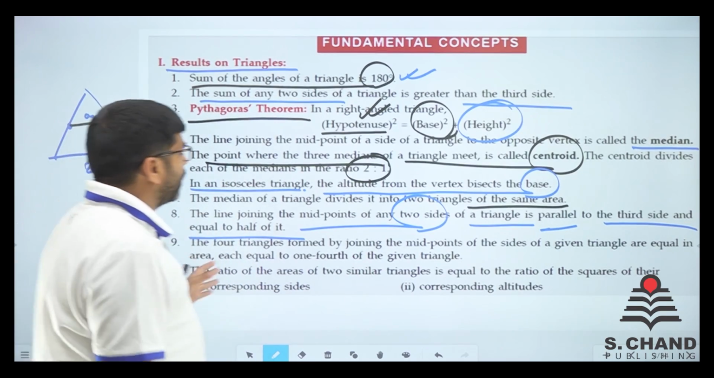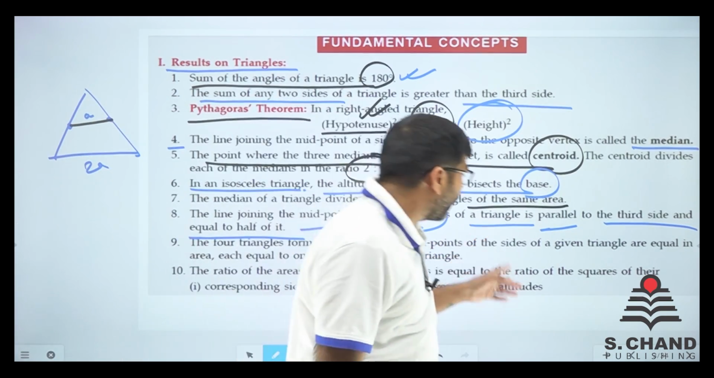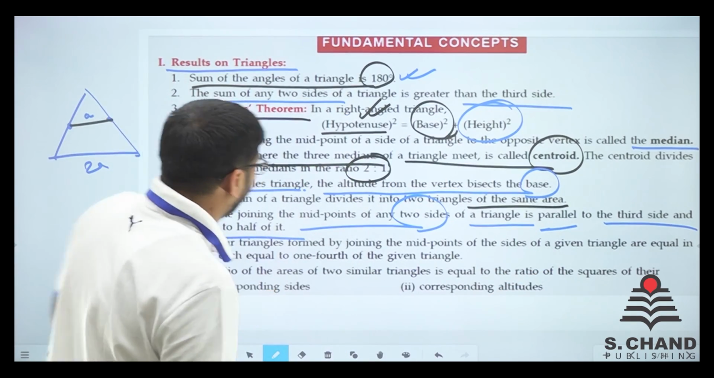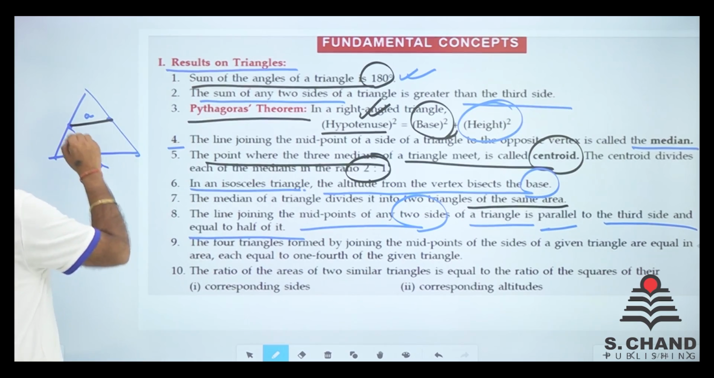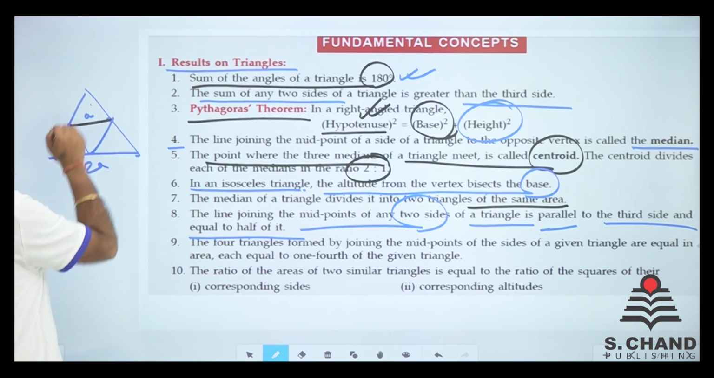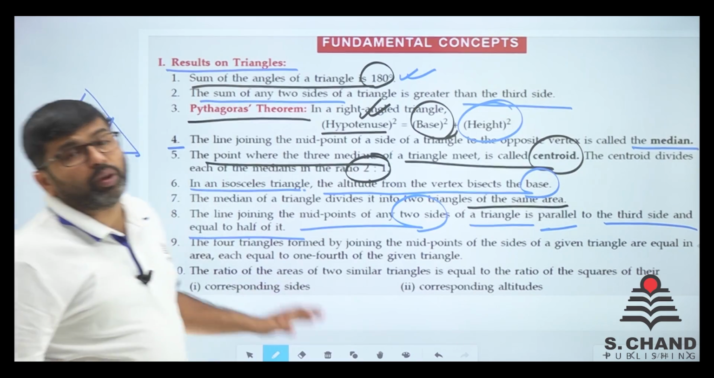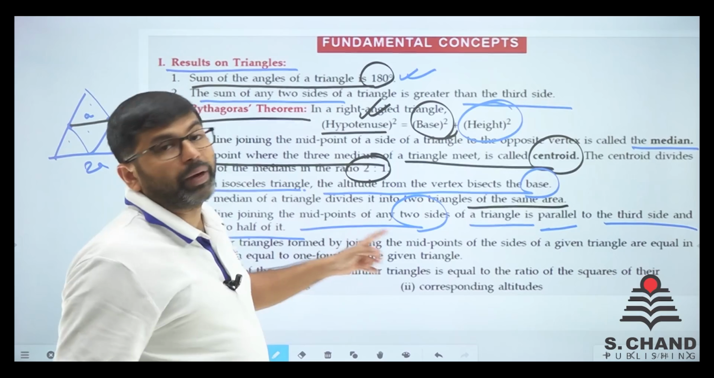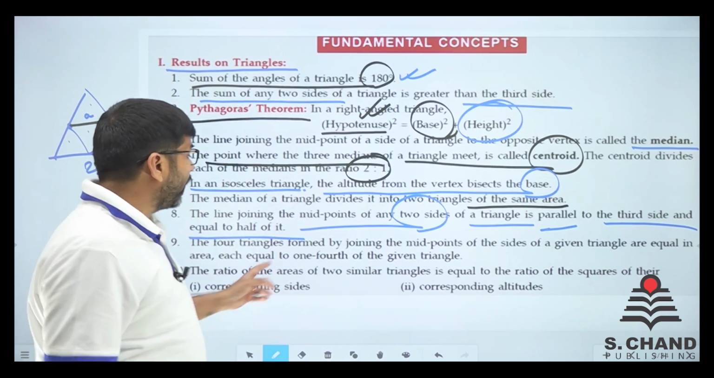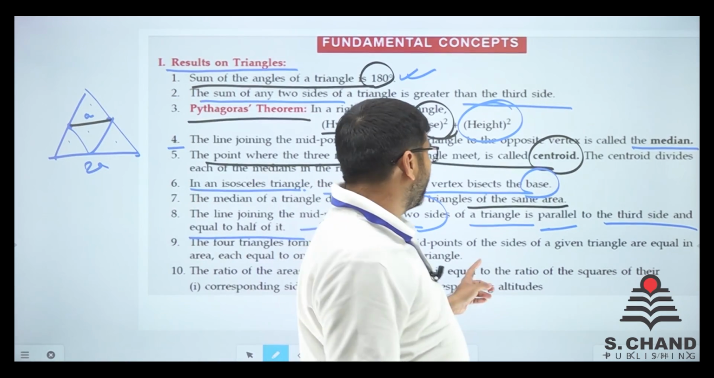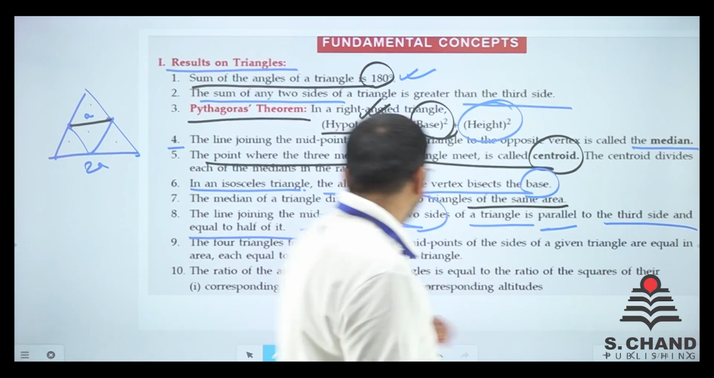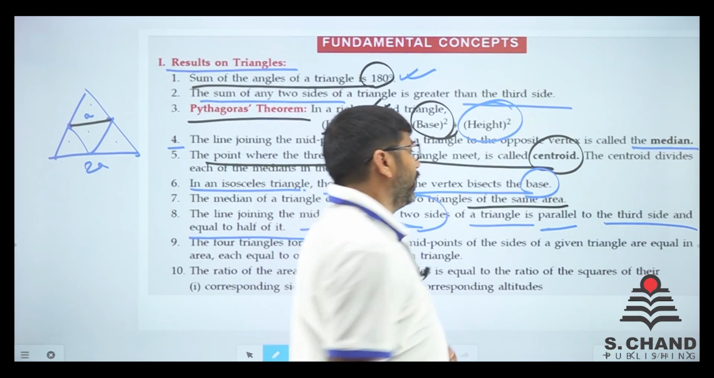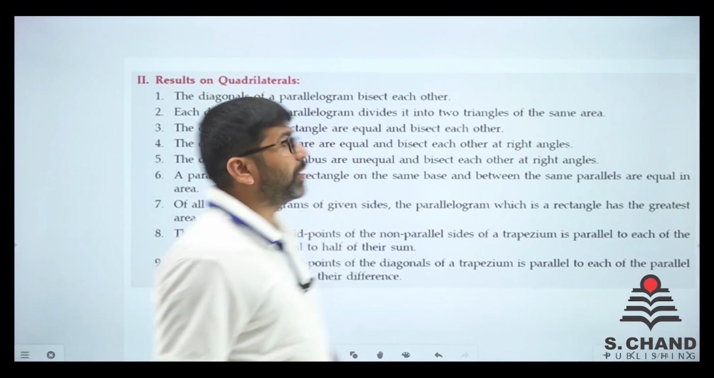The four triangles formed by joining the midpoints of a given triangle are equal in area, each equal to 1/4 of the given triangle. So if we form four triangles, 1, 2, 3, 4, all will be equal and 1/4 of the area, always, if you join the midpoints. The ratio of the areas of two similar triangles is equal to the ratio of the squares of their corresponding sides and corresponding altitudes, right?